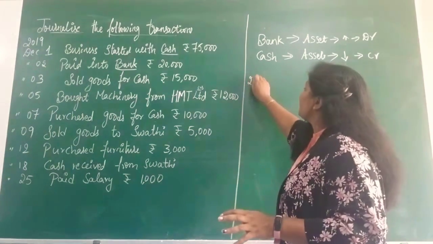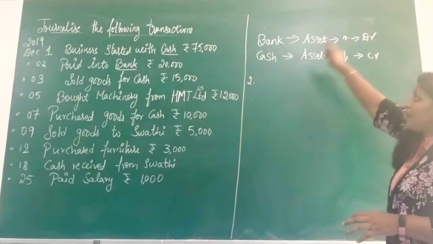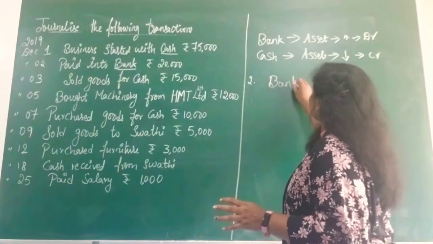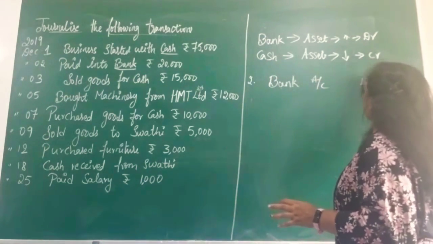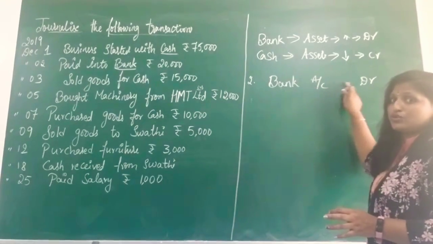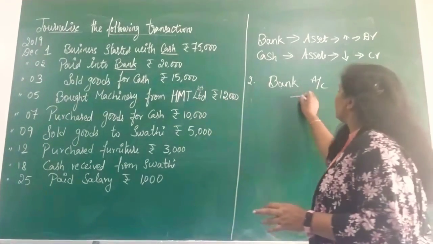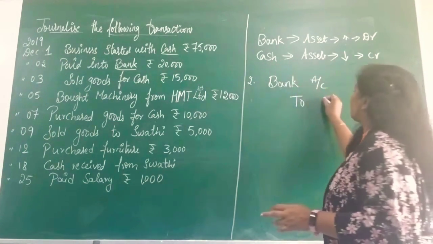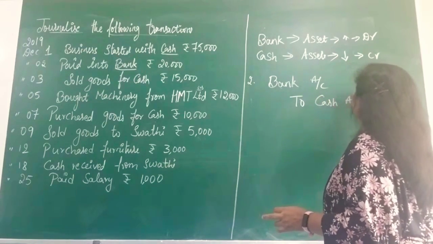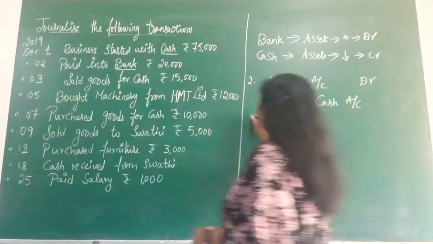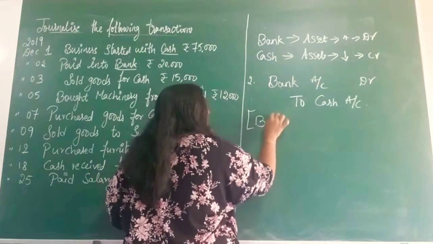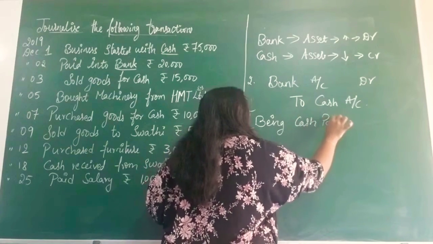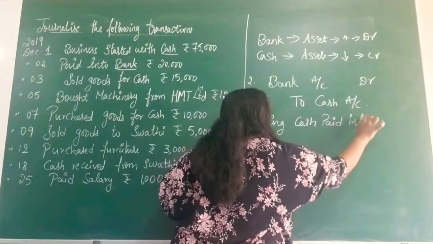Now how do you pass the entries? The second entry will be: since the debit is bank, we first write Bank Account, Dr., leaving some gap, and then To Cash Account, which is credited. Here also you should leave a gap. The narration for this, enclosed in brackets, is: cash paid into bank.